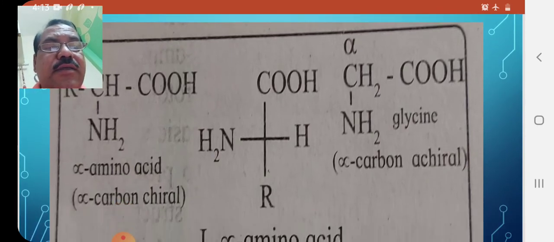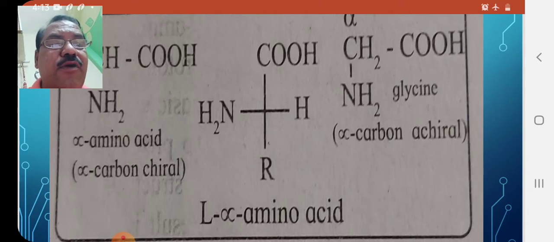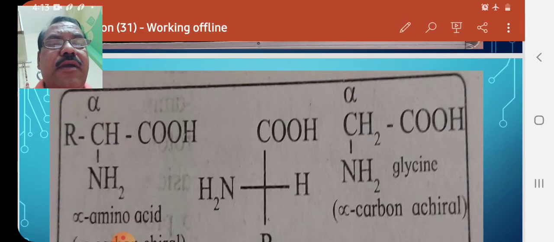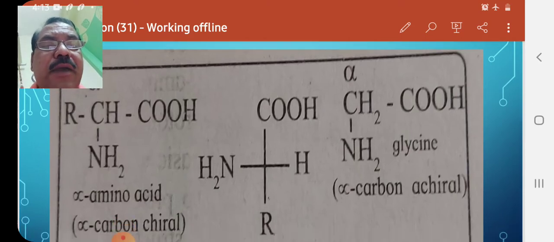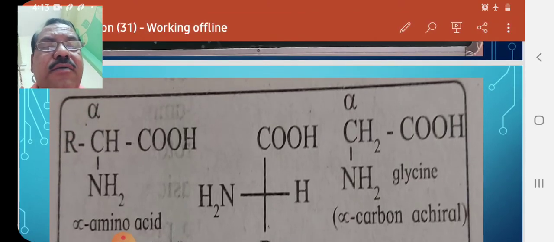You can see in the center the Fischer projection formula of an L-alpha amino acid. In the center there is a carbon, and on this alpha carbon the NH2 group is attached. R may be any group. R may be methyl, R may be ethyl, R may be any other group. But the basic unit is an NH2 group on the alpha carbon atom, and next to this alpha carbon there is a COOH group.